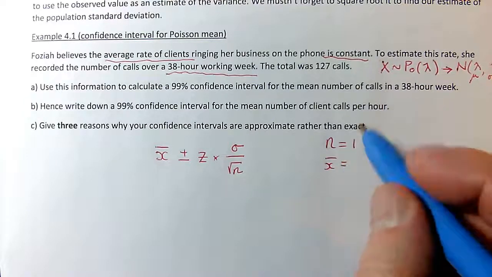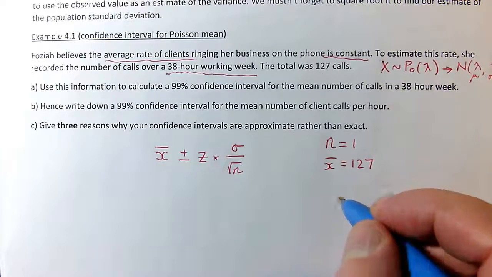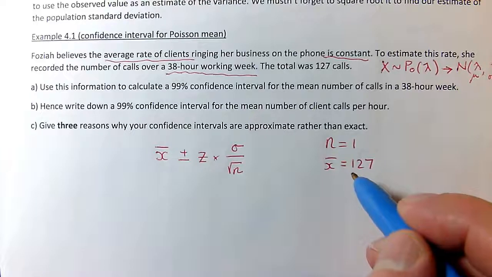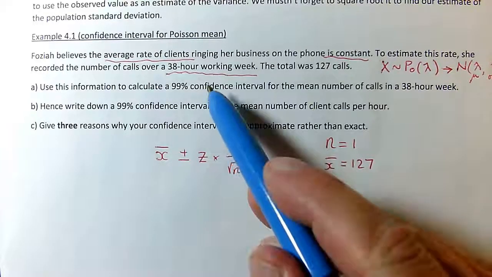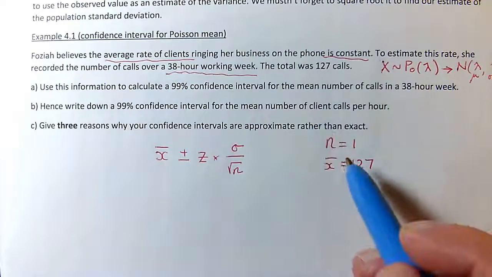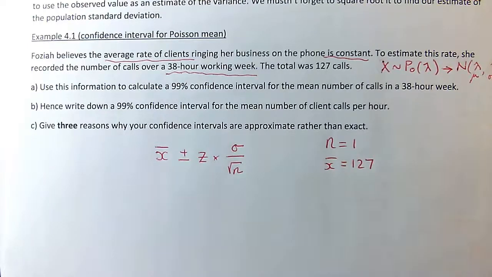If I had several different weeks, then I would have to actually do some work to find the mean of them. So this x bar is what I'm using as my estimate for the average number of calls in a week. The lambda, the population mean number of calls, I'm going to be estimating as x bar. So that's going to be at the center of my confidence interval.